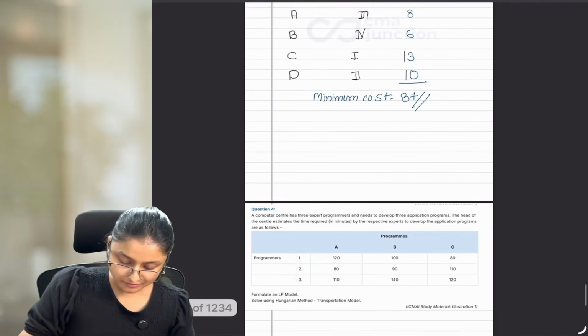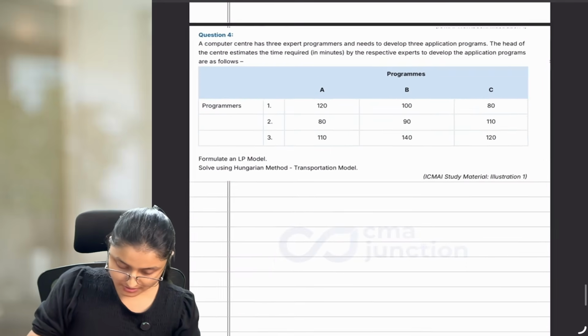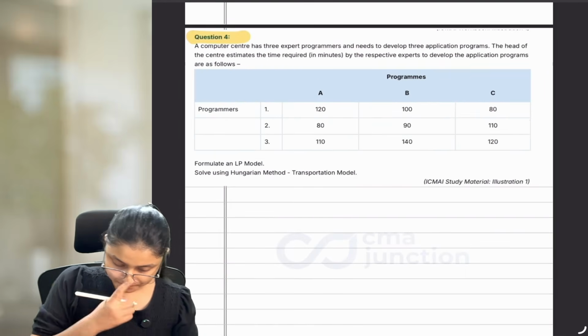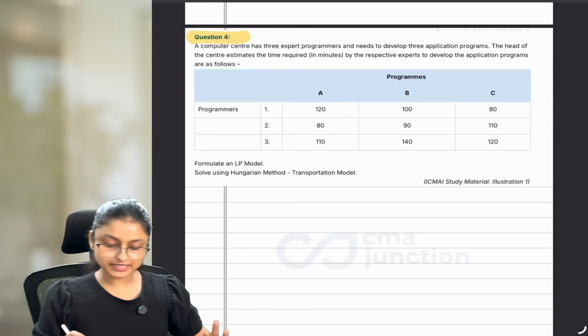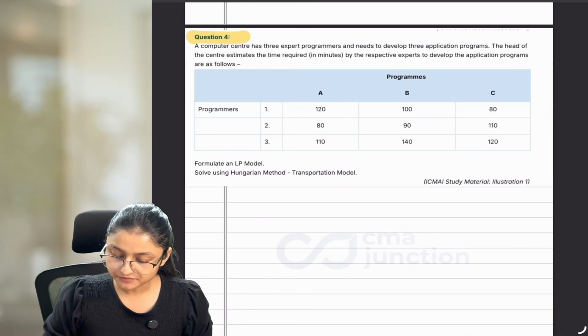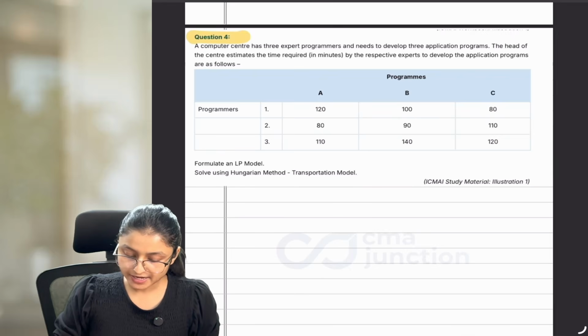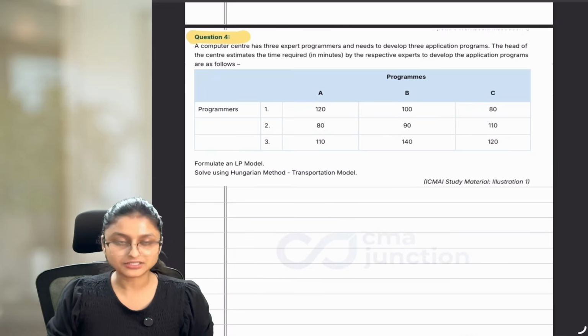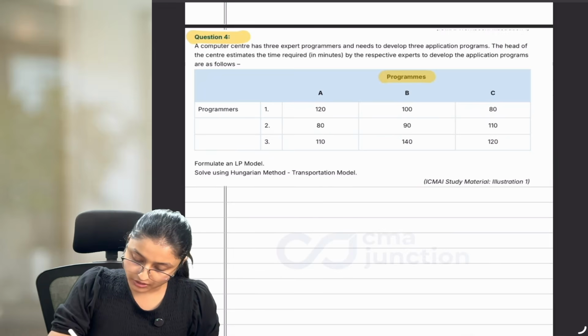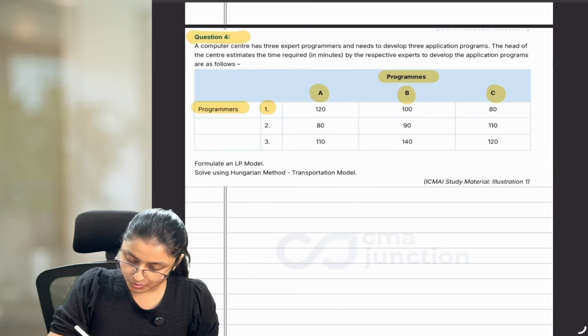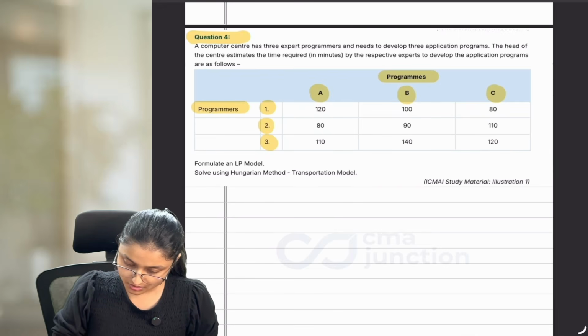Now after this, we can move forward to the next question. See what it says. Question number 4. A computer center has 3 expert programmers and needs to develop 3 application programs. The head of the center estimates the time required in minutes by the respective experts to develop the application programs as follows. So we have programs A, B and C and the programmers are 1, 2 and 3. Okay?